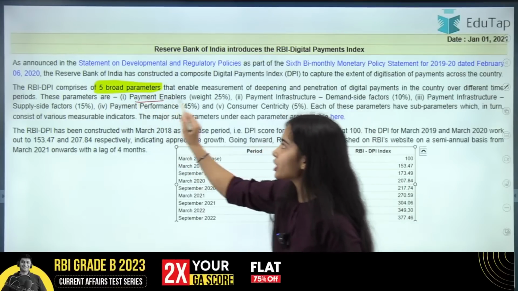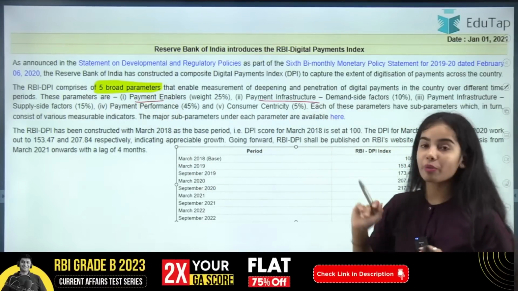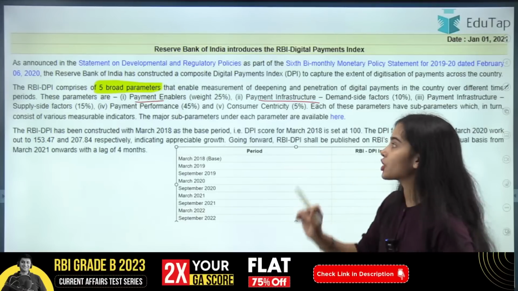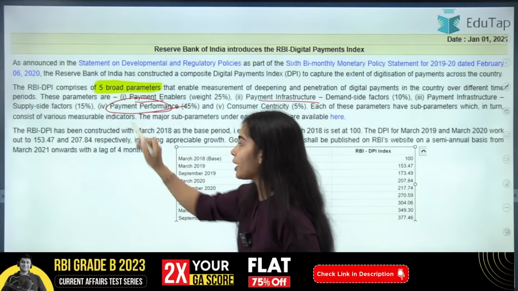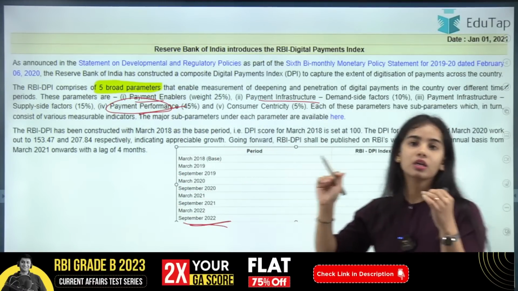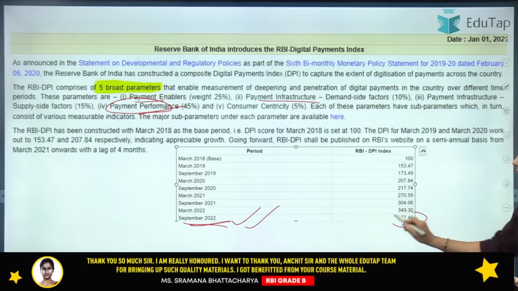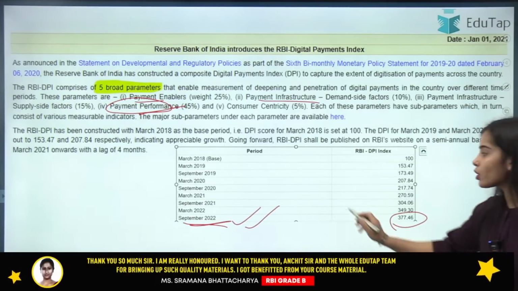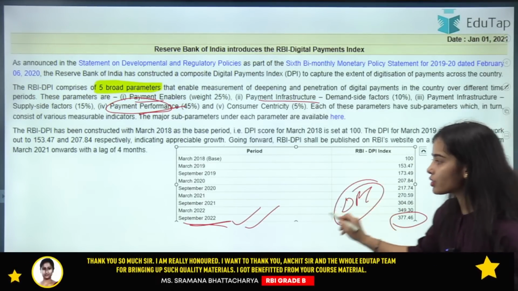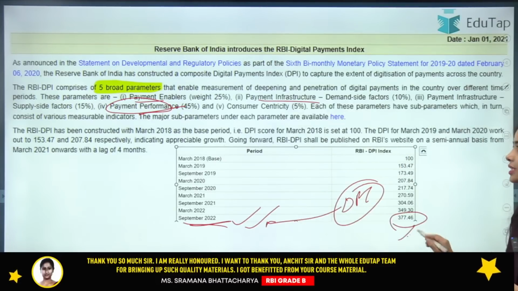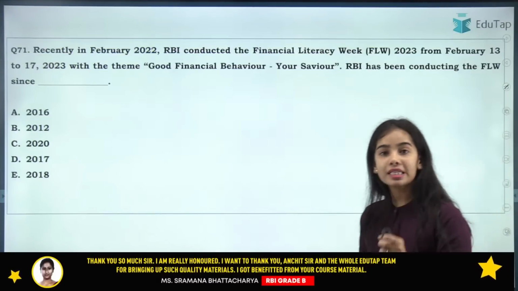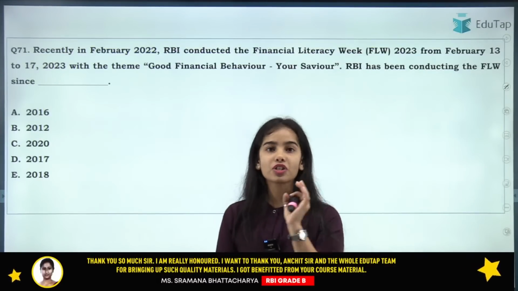Those are mentioned here. You can see that these are the 5 broad parameters, and the highest weightage is given to payment performance. The recent data for the Digital Payment Index was of September 2022, that was 377.46. The base year for the Digital Payment Index is March 2018.